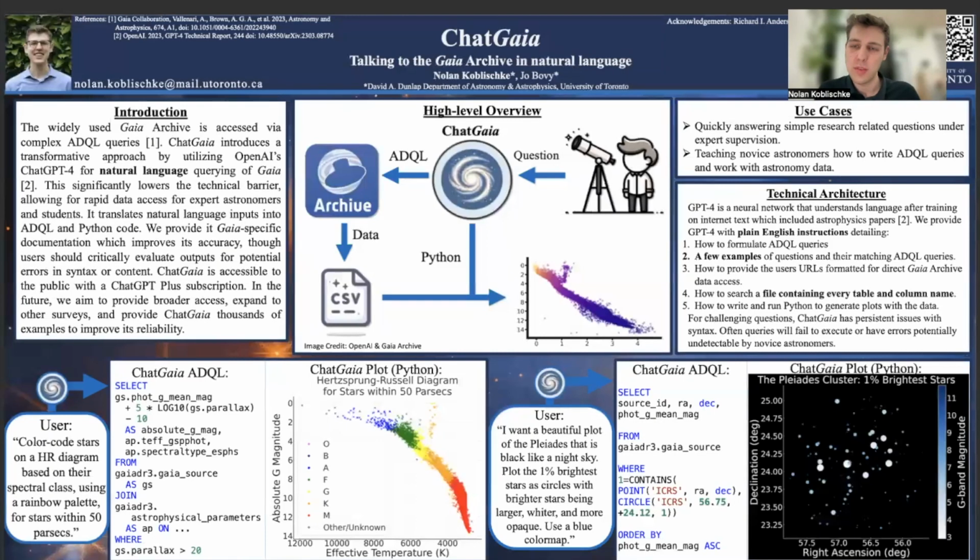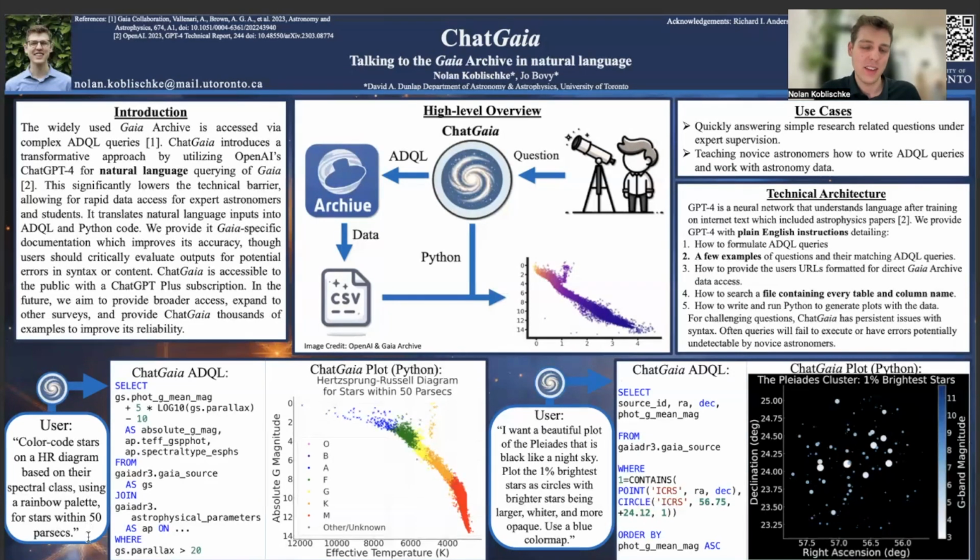And here's what I provided. I provided English instructions. So this took 0 lines of code to make. I tell it how to formulate ADQL queries. I give it a few examples of questions and their matching queries. I tell it how to access the Gaia archive, and I provide it a file containing every column name and table name in all of Gaia. Now, it's able to read this file and pick out the column names that are most relevant for your query. And I also tell it how to write Python to generate plots with the provided data.